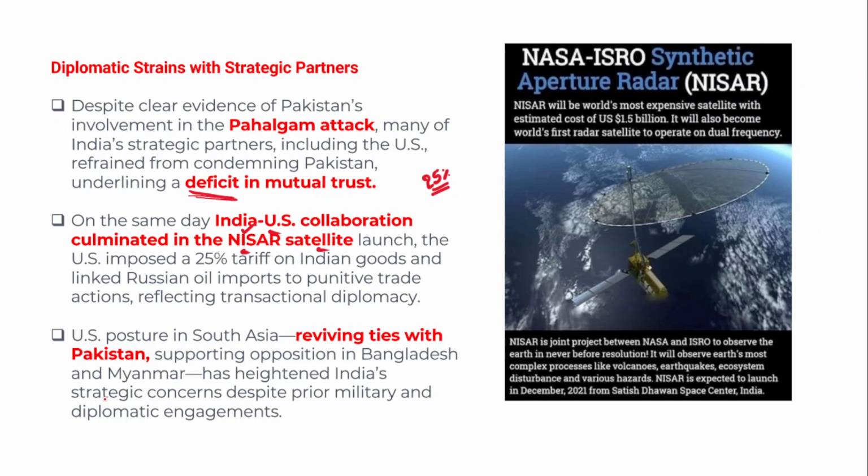These are punitive trade actions taken by the US against Indian goods exported to the US. So it reflects transactional diplomacy between India and the US, particularly from the US, and it does not reflect a strategic relation between India and the US.